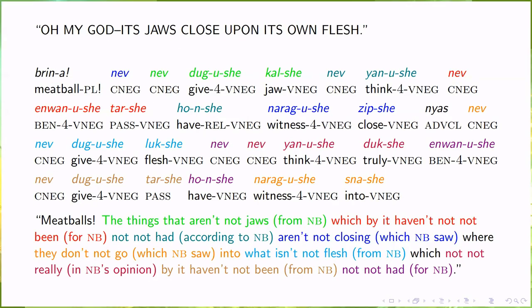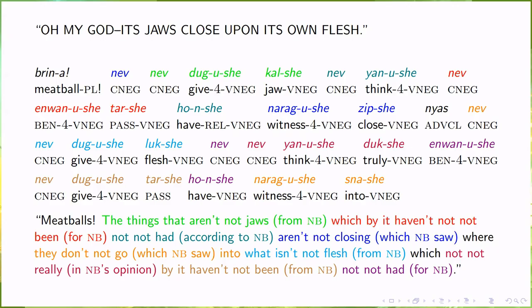Brina, nev dugushe, tarshe, nev yanushe, nev enwanushe, tarshe, honshe, naragushe, zipshe, nyas, nev dugushe, lukshe, nev yanushe, dukshe, enwanushe, nev dugushe, tarshe, honshe, naragushe, snashe.